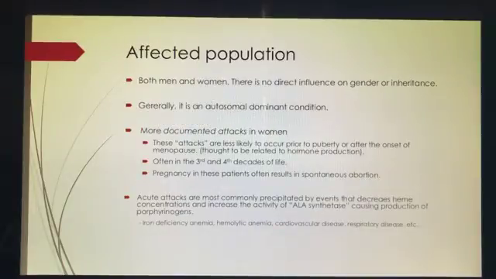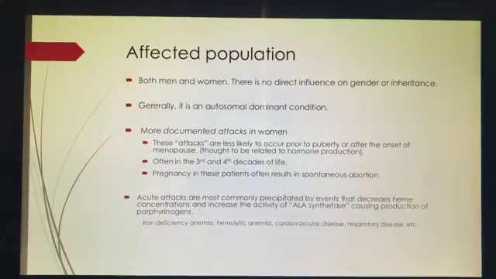Now, in terms of the general affected population, there isn't really much discretion as to which population, ethnicity, or background porphyrias affect. Both men and women are equally affected, with no influence on gender or inheritance. Most commonly, it's an autosomal dominant condition, meaning that it's inherited from only one parent, either the mother or the father.